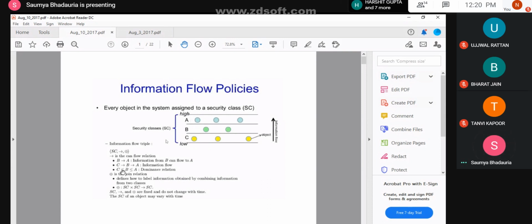The third line here says that since A is the highest security class, in any relation A would be the dominant class. So here it says that C is less than or equal to B, less than or equal to A. These are certain representations which are normally used in the security policies or the information flow policies which are generated.